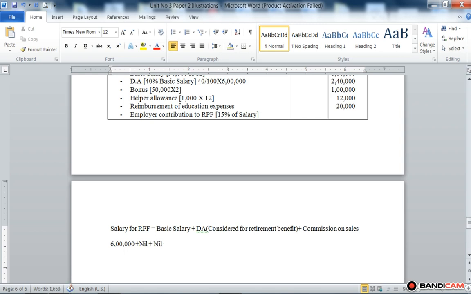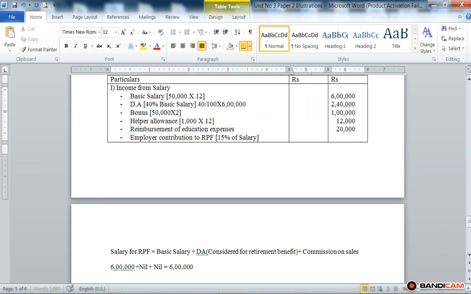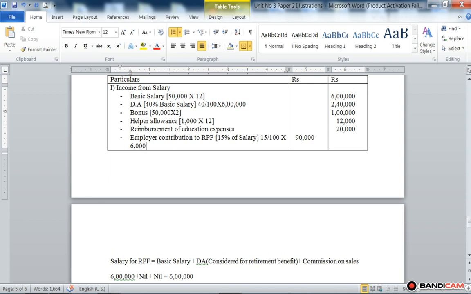So salary is equal to 6 lakh. So 15% on 6 lakh is 90,000. Put the figure in the inner column. How do we compute? 15 divided by 100 multiplied by 6 lakh. Got it?